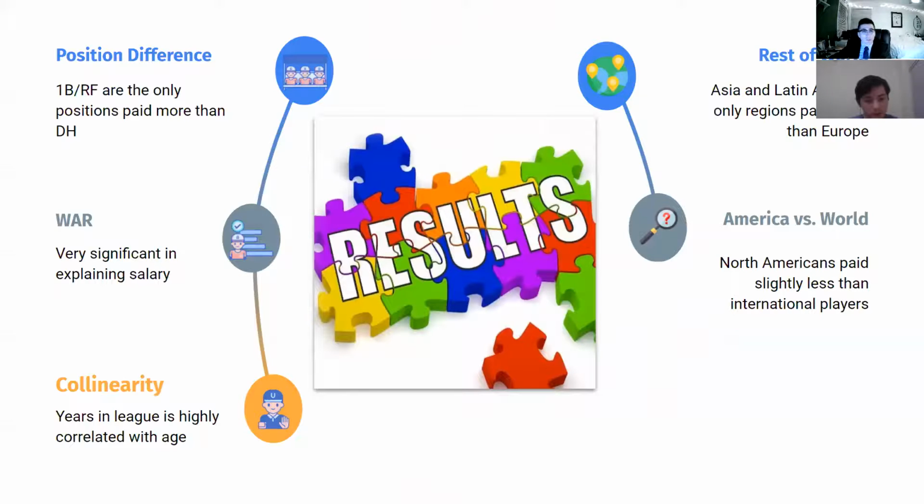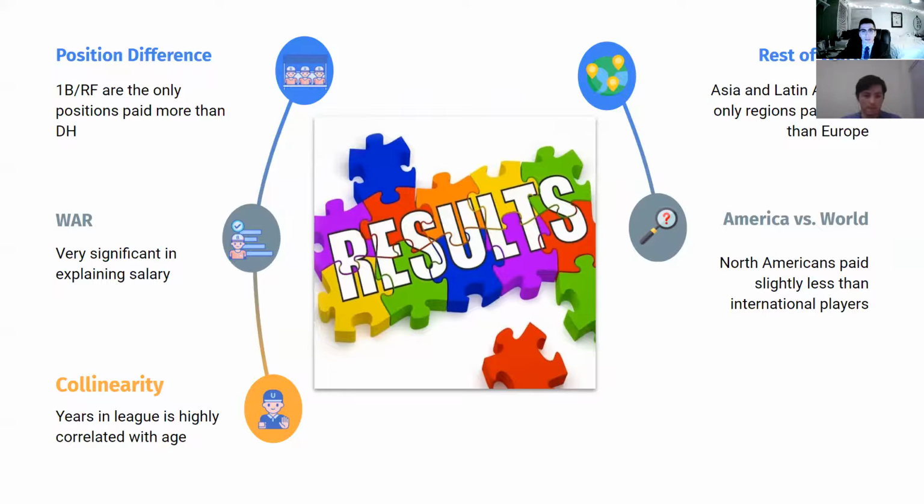So now we'll take a look at the results based on those regression models. We do see that there is a premium for certain positions, such as first base and right field. Those two positions are paid more than designated hitter. One of our theories is that older players do, in fact, play in those positions. Second, we look at WAR. It seems to be very significant in explaining salary, but it's not the best fitting model. There's much more to salary than that.